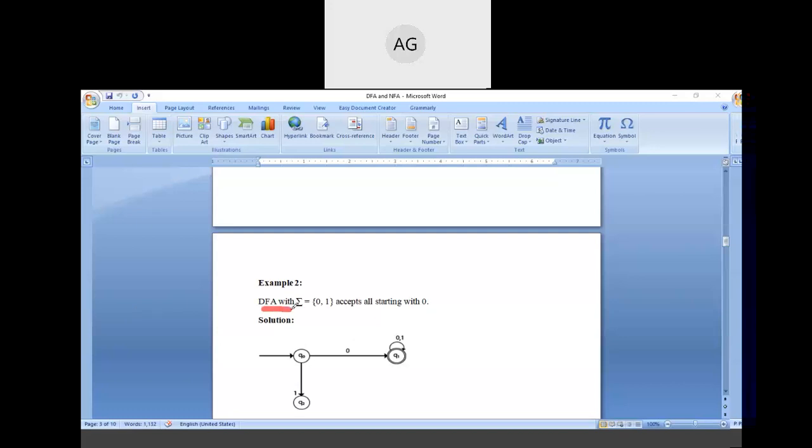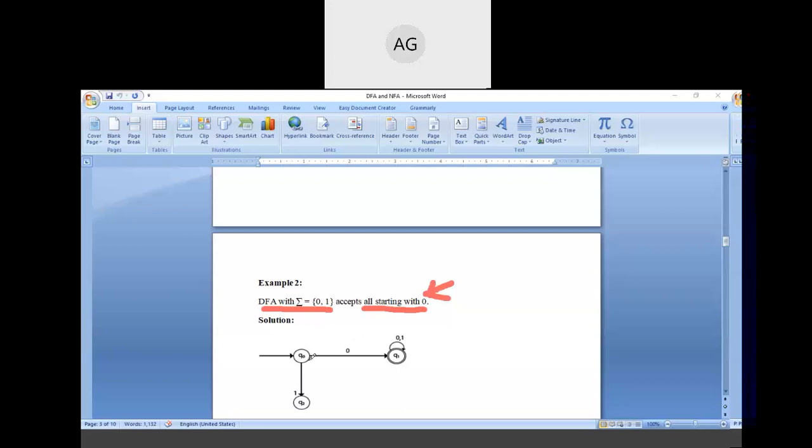So we need to draw a DFA with sigma given, 0 and 1 as the input symbols, which accepts all strings starting with 0. It means we need to draw a DFA which accepts strings starting with 0 and not 1. Here we also have three states, Q0, Q1, and Q2.